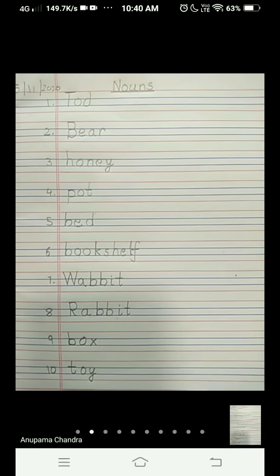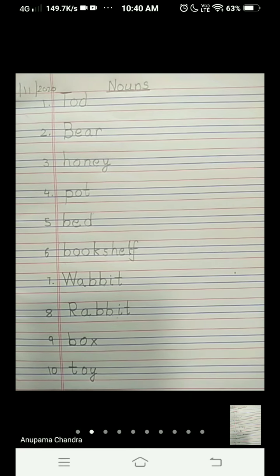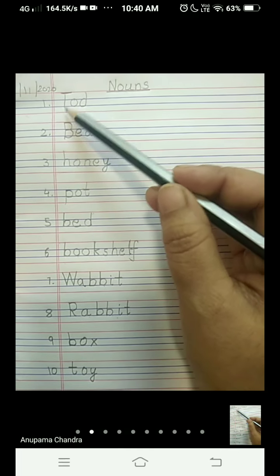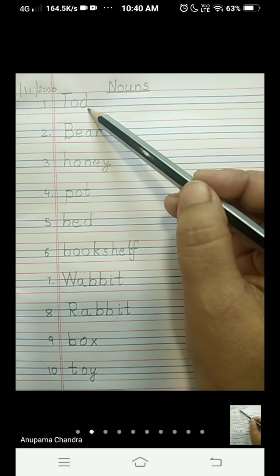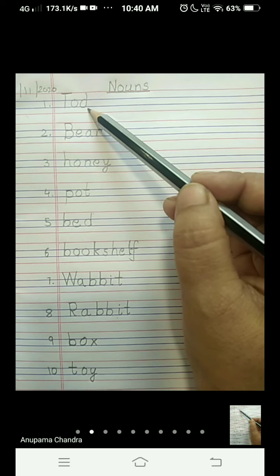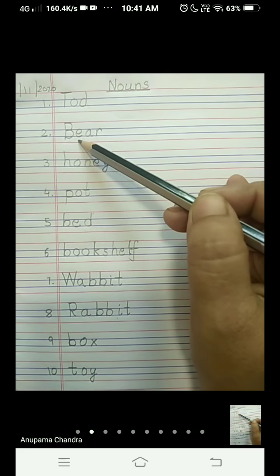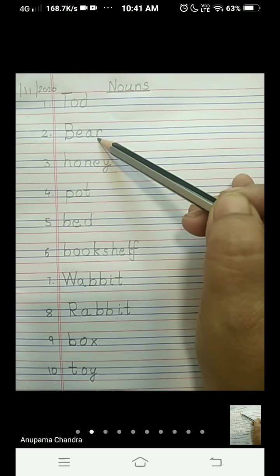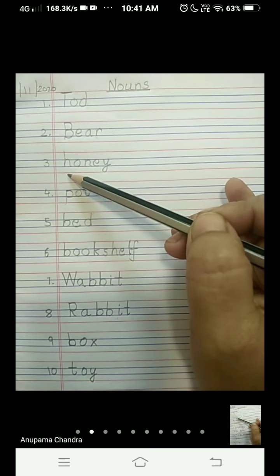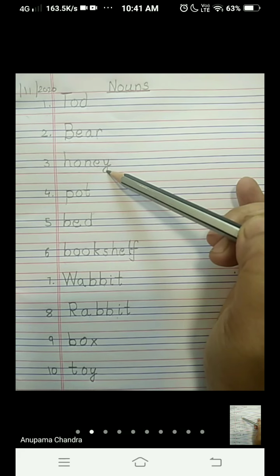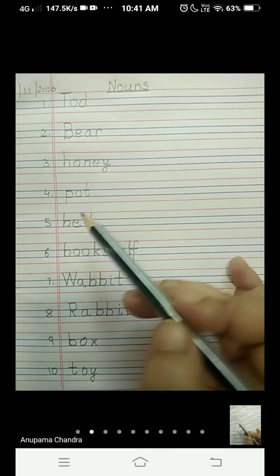Let's check out all the 10 words again. Okay, read with me. The first one, T-O-D, Todd, which is the name of a bear. Now second one, B-E-A-R, bear, which is the name of an animal. H-O-N-E-Y, honey, is a thing which we can eat.